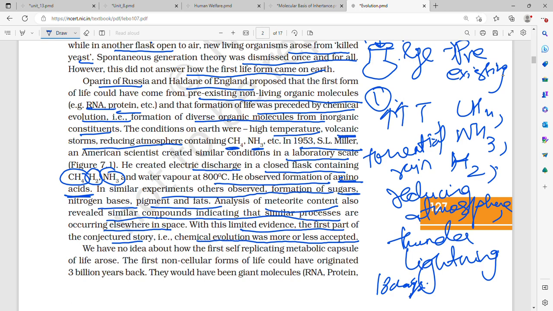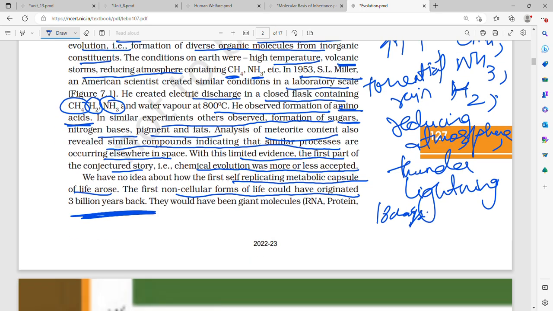We have no idea how the first self-replicating metabolic capsule of life arose. But the first non-cellular forms of life could have originated 3 billion years back.